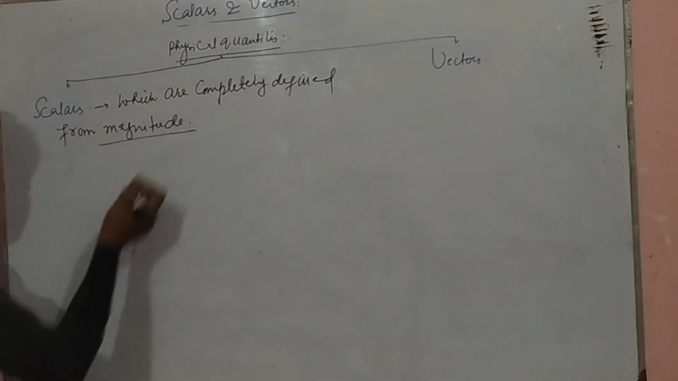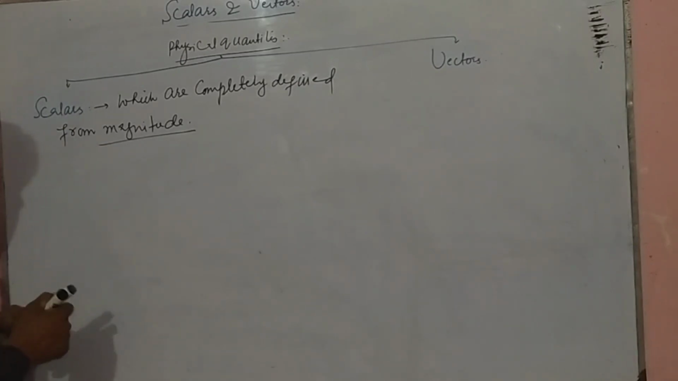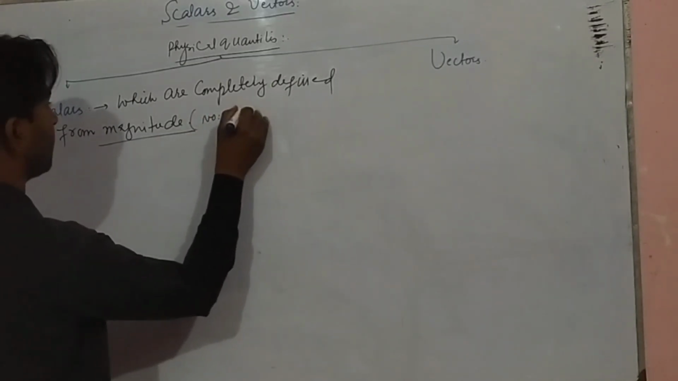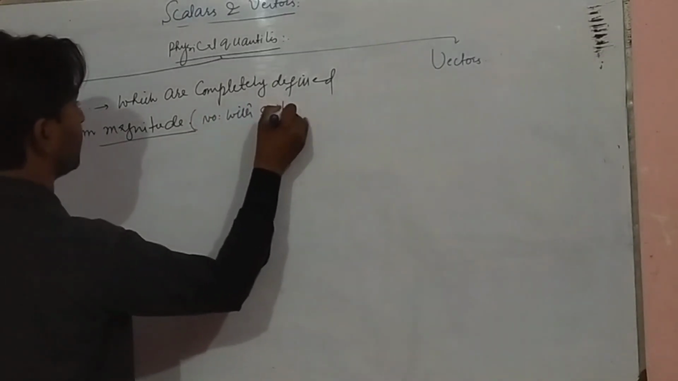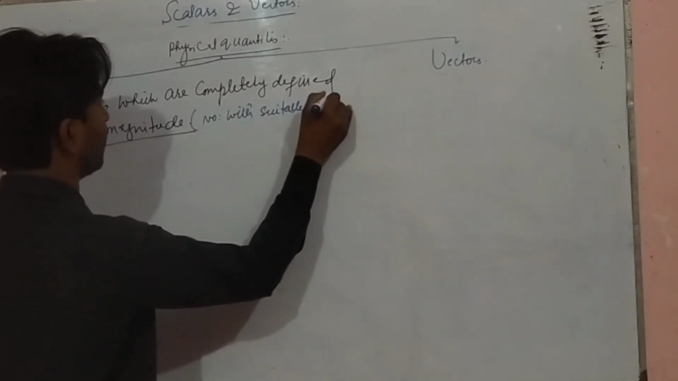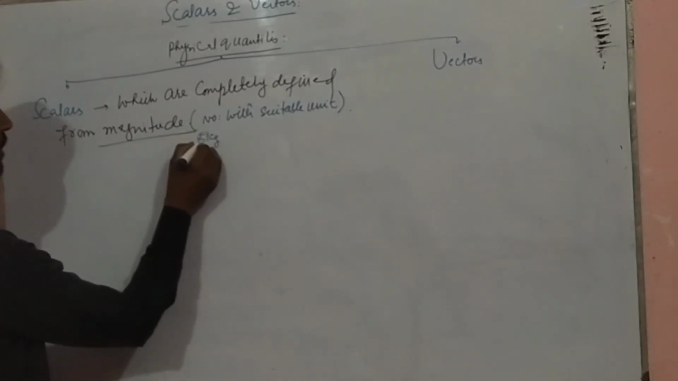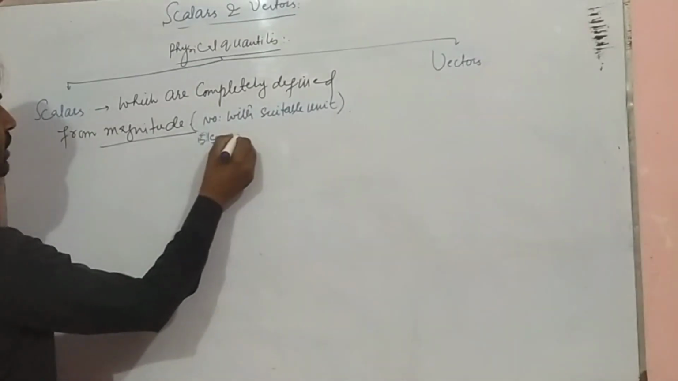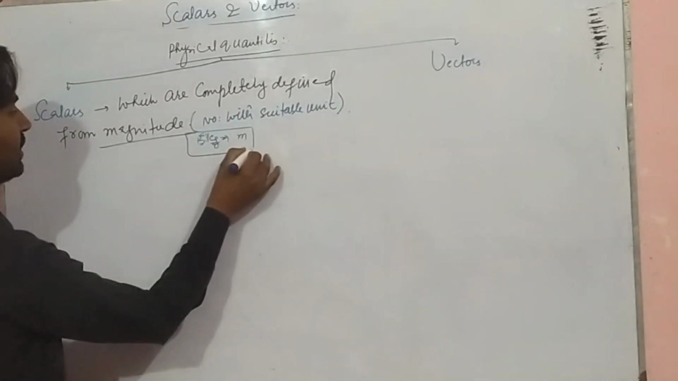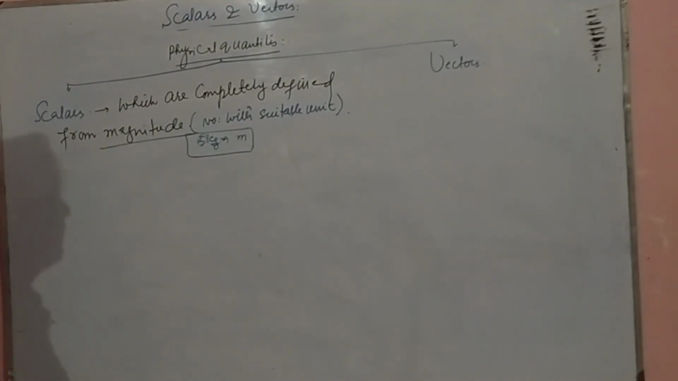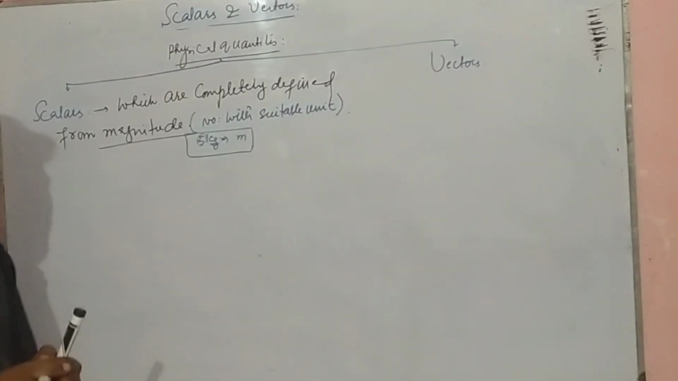What is magnitude? Magnitude is a number with a suitable unit. Let's say 5 kilogram. It means 5 is a number and kilogram is a unit, so it will be mass. Mass is completely defined from the magnitude only. It does not need a direction, so that's why mass will be a scalar quantity.